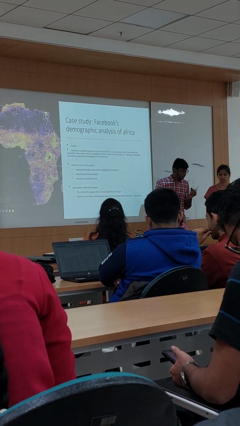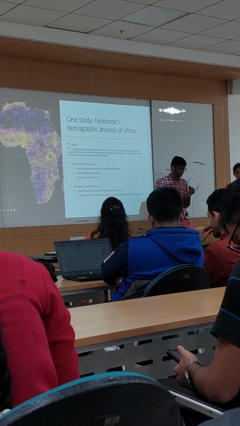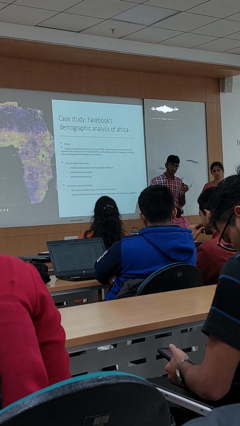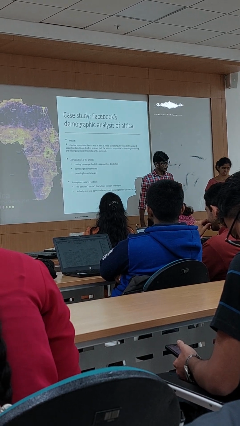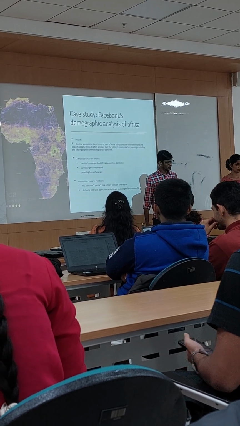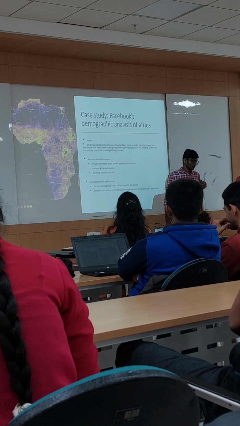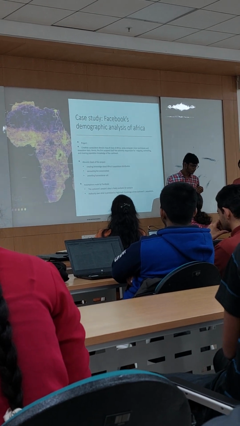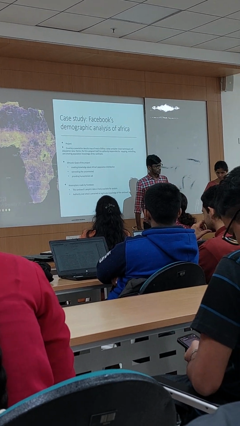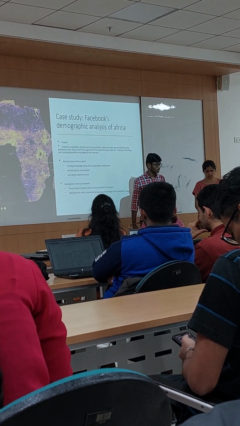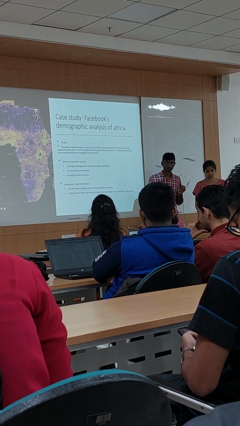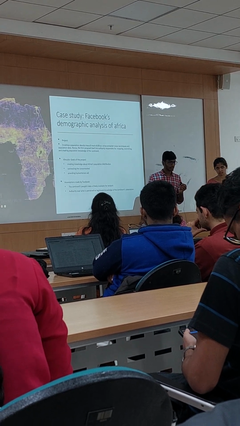Facebook's example. Facebook came in with the aim of creating a population density map for Africa by using computer vision techniques and population data. The firm assigned itself authority over mapping and creating population knowledge for the continent. Facebook promotes the altruistic goals of the project, like creating knowledge about Africa's population distribution and providing aid for humanity, and also connecting the unconnected.